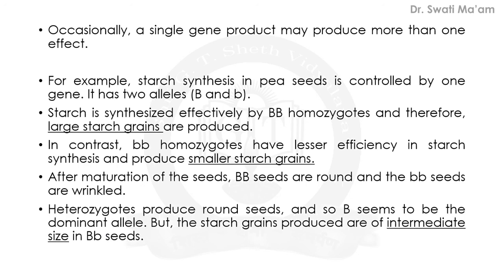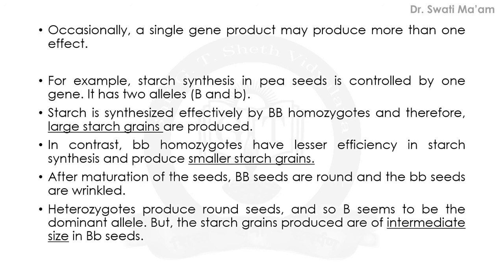Let us revise again. If capital B condition is there, large starch grains are produced, but seeds are round. If small b condition is there, small starch grains are produced and seeds are wrinkled. But if the heterozygous condition, capital B small b, is there, then round seeds are developed, but starch grains have intermediate size.